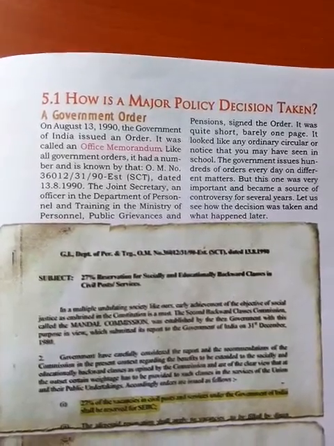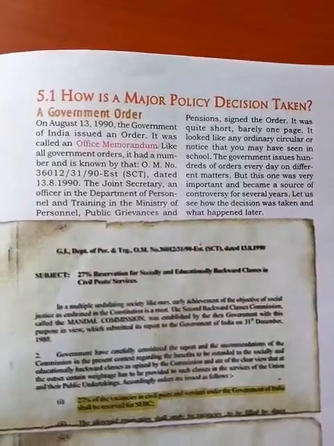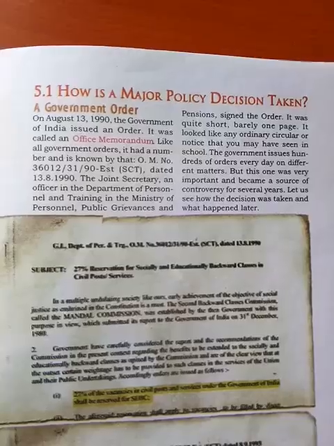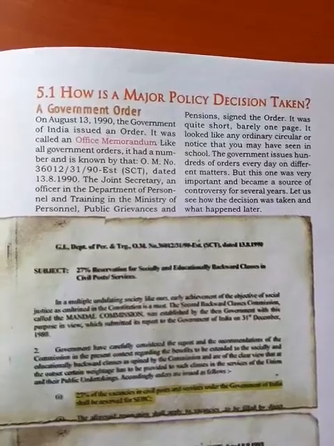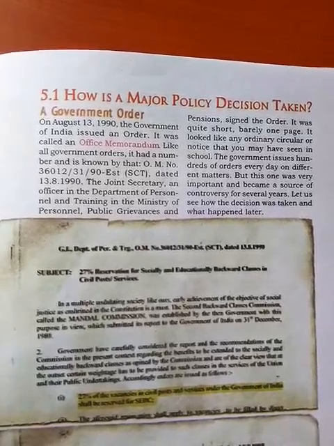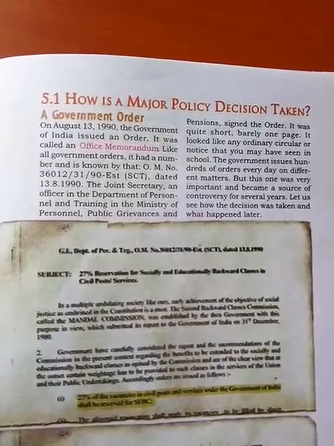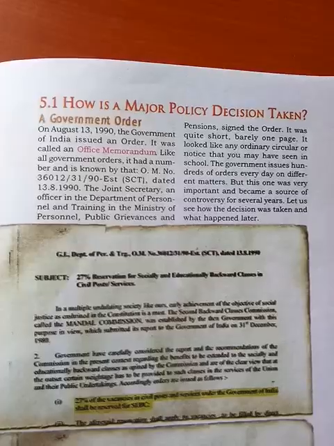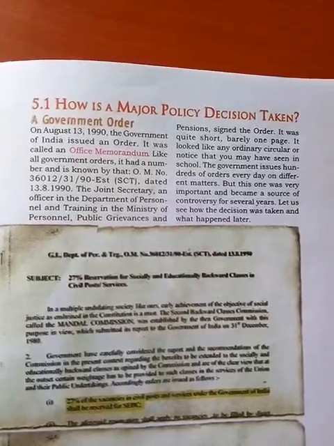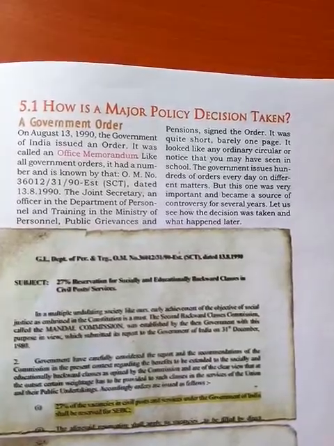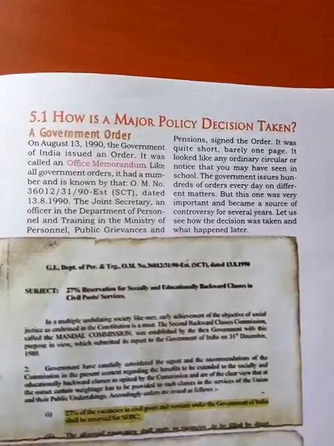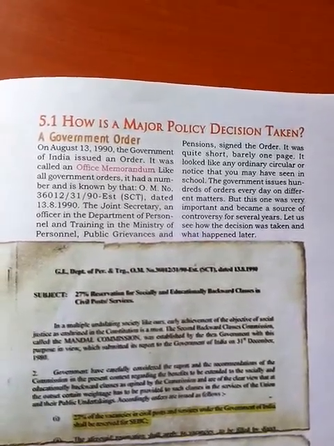Like all government orders, it had been numbered, and it is known as OM number 363012/31/90 Estt (SCT), dated 13 August 1990.